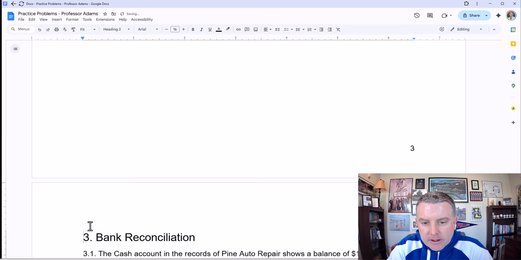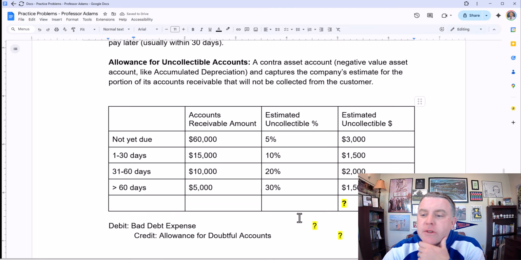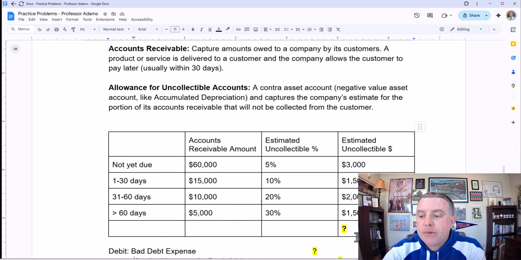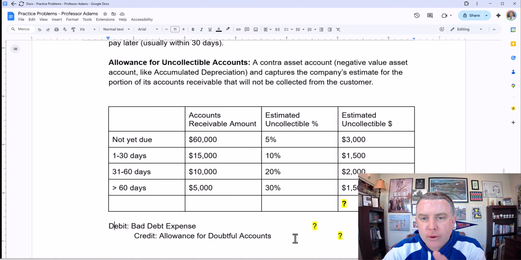And again, remember, the problem is not asking for the journal entry, but if you wanted to know what happens once we calculate that number, this would be the journal entry the company would record to capture its estimate of what is uncollectible.